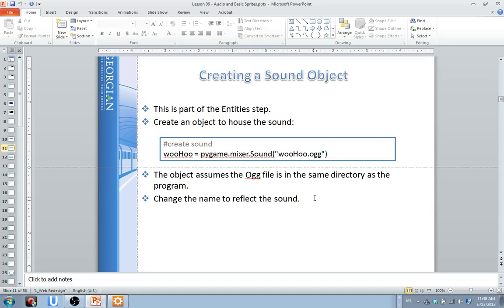One mention here: if your sound is AAC compatible or some other layered sound file that's MP3, it may not work. So you may have to convert it to WAV. There are programs and websites online you can go on as an example, and they'll convert the file and you can save it right back onto your hard drive.